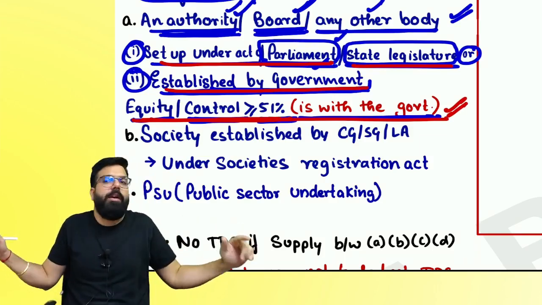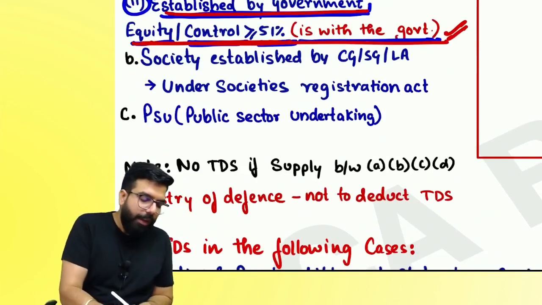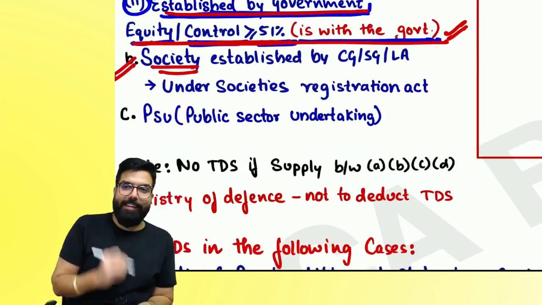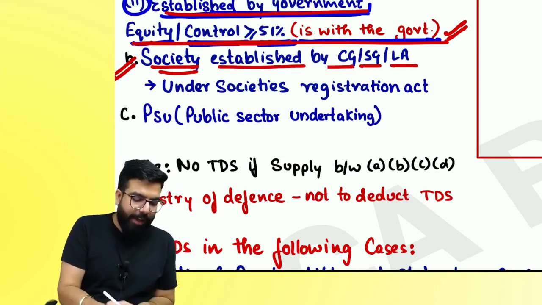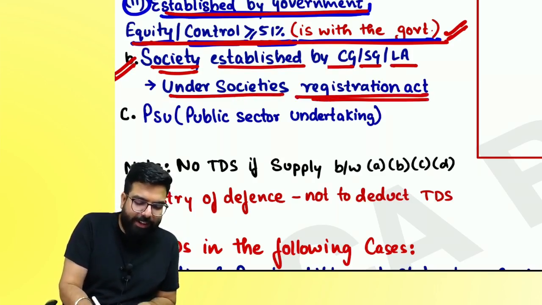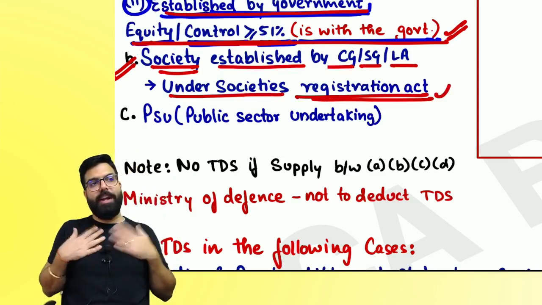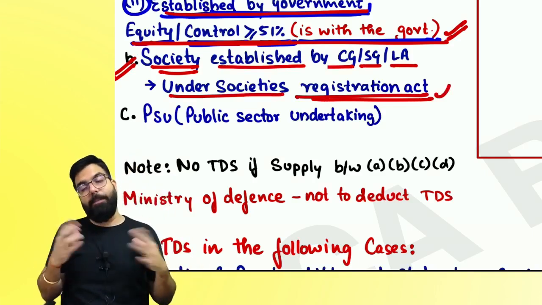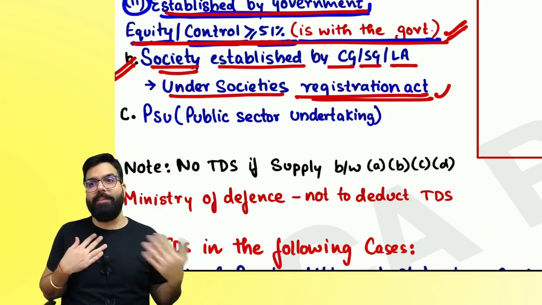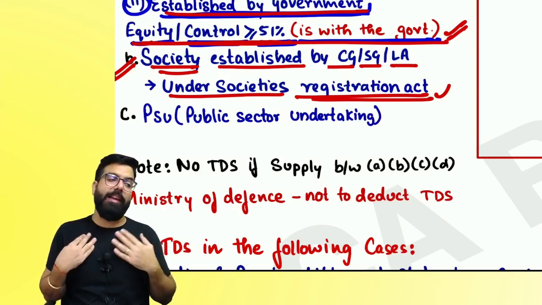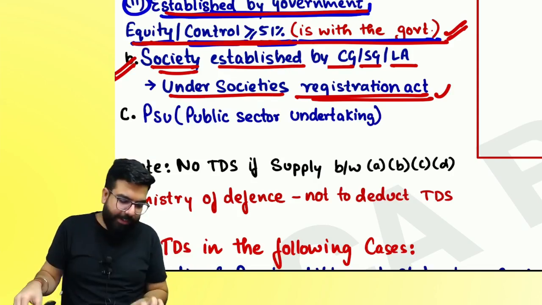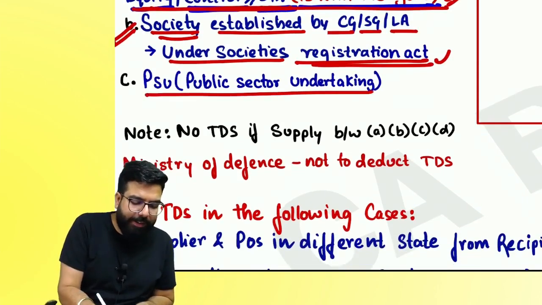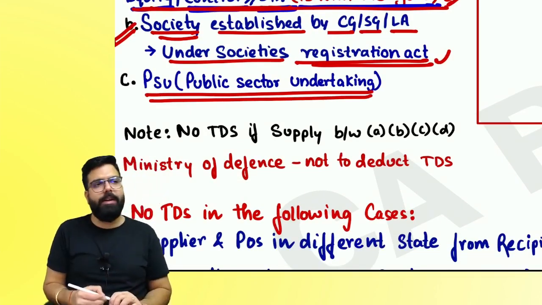Are we clear, everyone? So the second one, if you are a society which is established by central government, state government, or local authority, and you are registered under the Societies Registration Act. I am a society registered and set up by the government. Am I also a government society? The government is telling you that whenever you receive any supply, you should deduct TDS. Next, if you are a public sector undertaking, then you also have to deduct TDS.